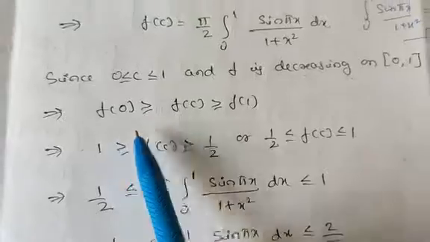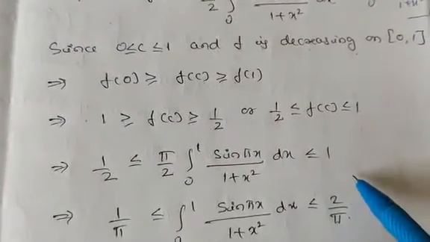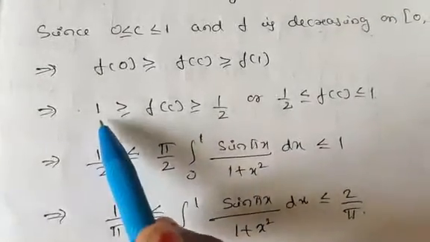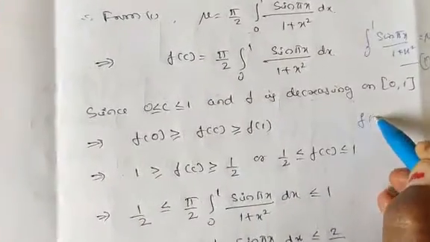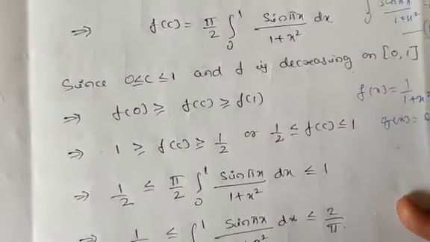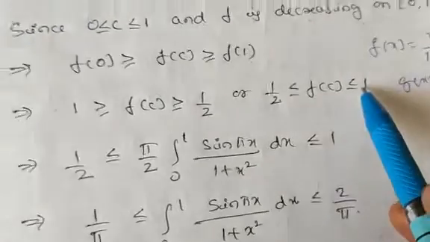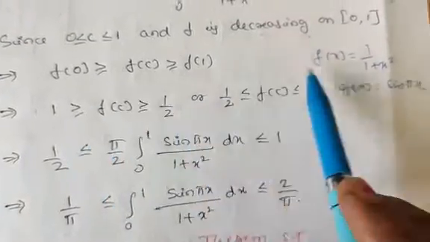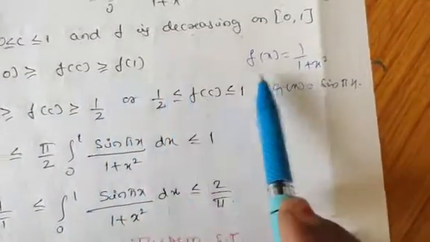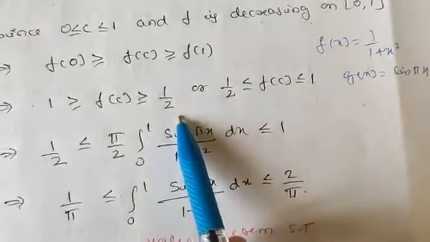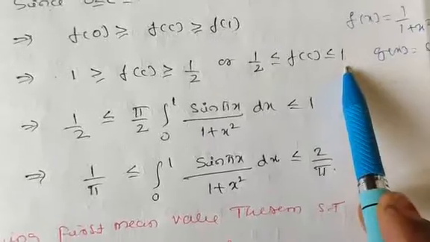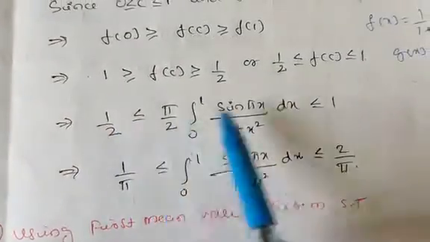So what do we have for f of x? f of x is 1 divided by 1 plus x square, and g of x is sin pi x. So f of 0 is 1 divided by 1 plus 0, which is 1, and f of 1 is 1 divided by 1 plus 1, which is 1 by 2. Or we can interchange: 1 by 2 is less than or equal to f of c, which is less than or equal to 1.